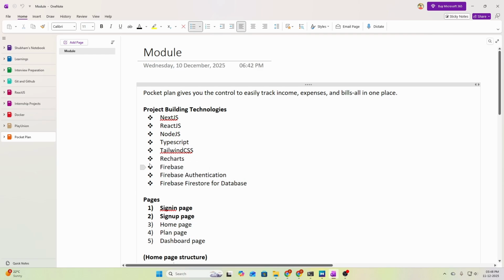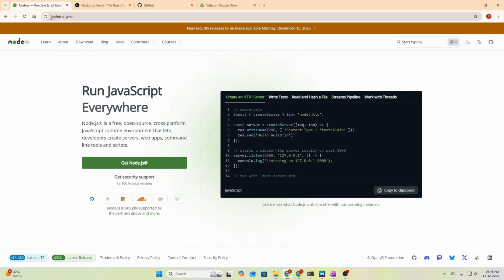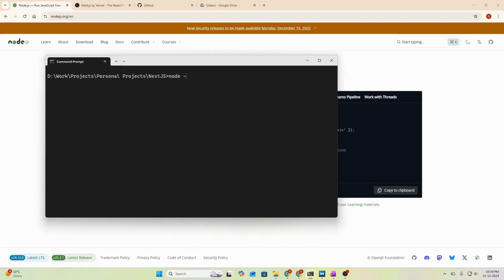So the first step towards building our Pocket Plan project is to actually install Node.js on your system if you haven't already. If you go to nodejs.org, you can install the latest version of Node. I have already installed it on my system. To verify if Node.js is installed on your system or not, we can run a command in our console. So let's run node --version, and it will give the currently installed version of Node.js. If you see an error here instead of a version, something like node is not defined, it means you have to install Node.js.